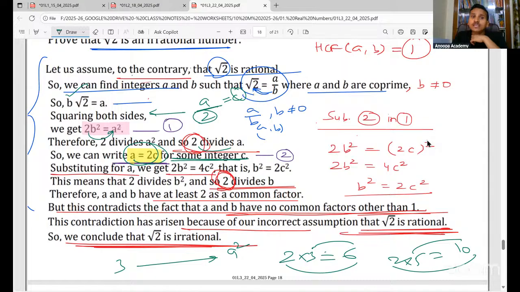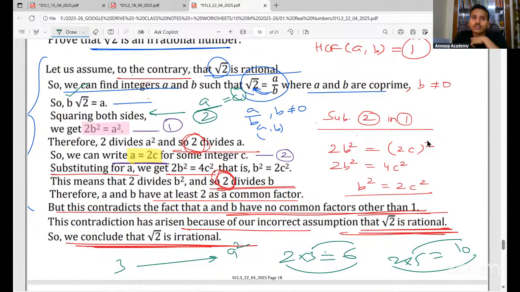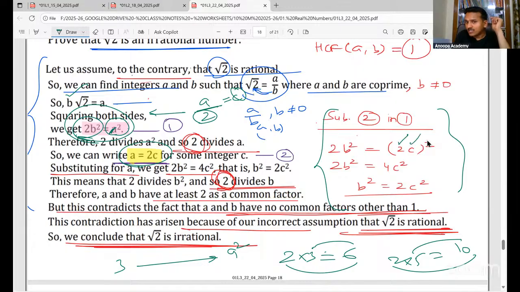Now, what we do is we substitute. So you write this equation number 1 and write this equation number 2. What we are going to do is substitute A is 2C in this. A square we have, no. So we'll put 2C wherever A is there. Left side we have 2B square. Wherever A is there, you put 2C. So 2C square means you have to square 2 and C. It will become 4C square. You can cancel 2, 2 2s are 4. So you'll get B square is equal to 2C square.